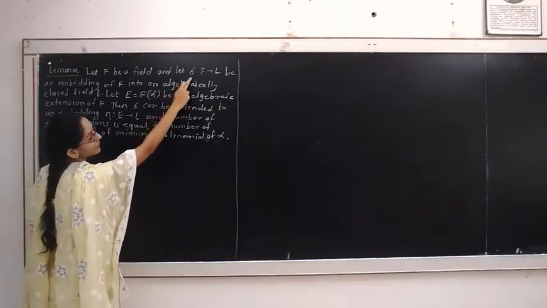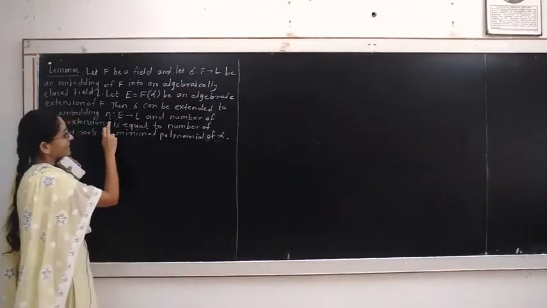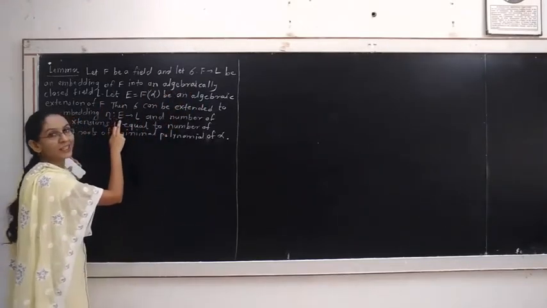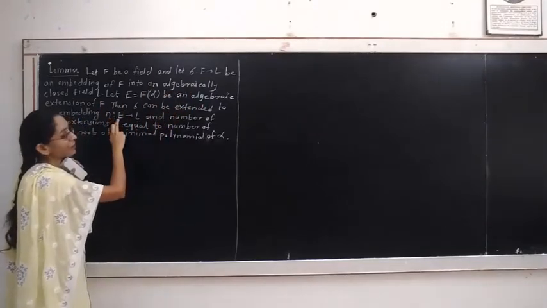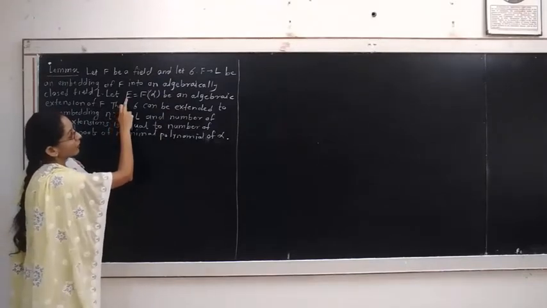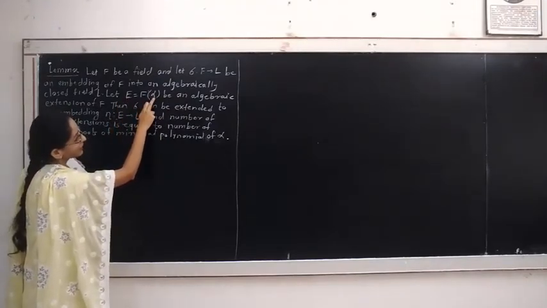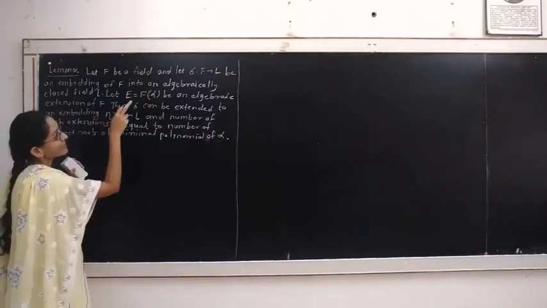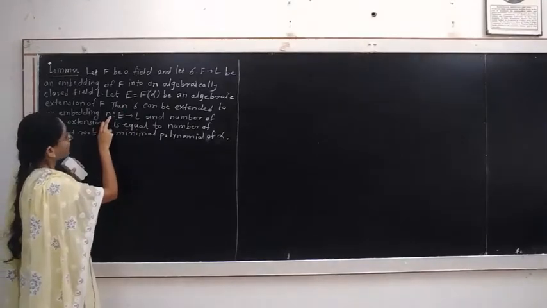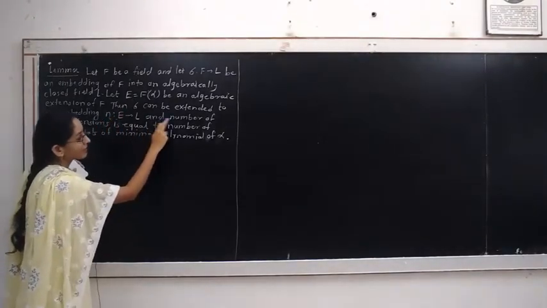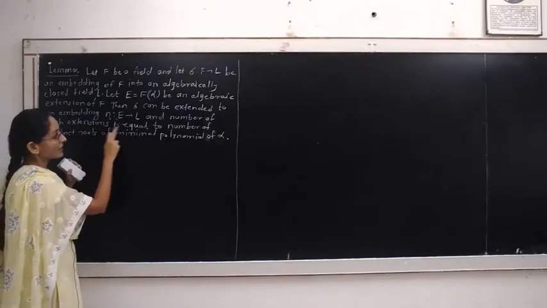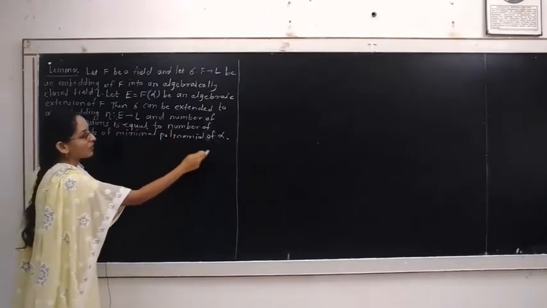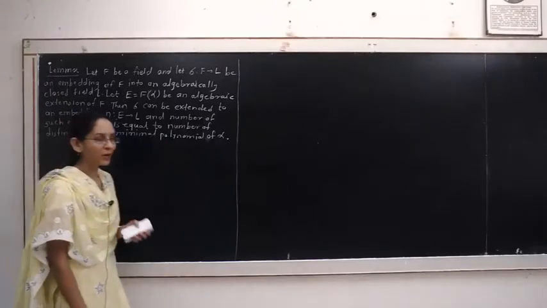Sigma is a mapping from F to L and eta is a mapping from E to L, where F is contained in the field E. Field F is a subfield of field E because E is formed by adjoining one new element, namely alpha, to the field F. Therefore, eta is an extended embedding of sigma, and the number of such extensions is equal to the number of distinct roots of the minimal polynomial of alpha. We know the minimal polynomial of alpha.